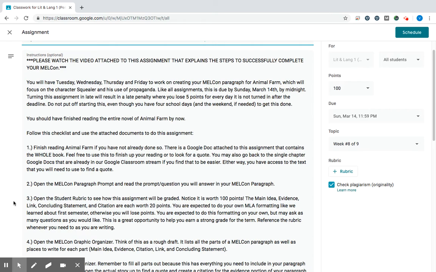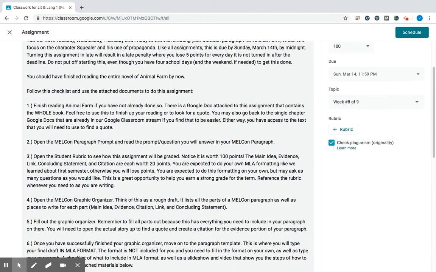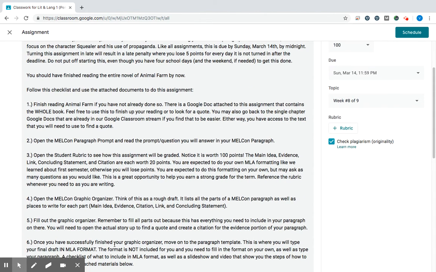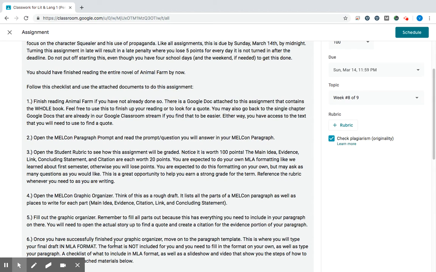We are going to start writing our MELCon Tuesday, and then we will have Wednesday, Thursday, and Friday of this week to work on creating your MELCon paragraph for Animal Farm. Like all assignments, this will be due Sunday, March 14th by midnight. Turning in this assignment late will result in a 5-point deduction for each day it is not turned in after the deadline.